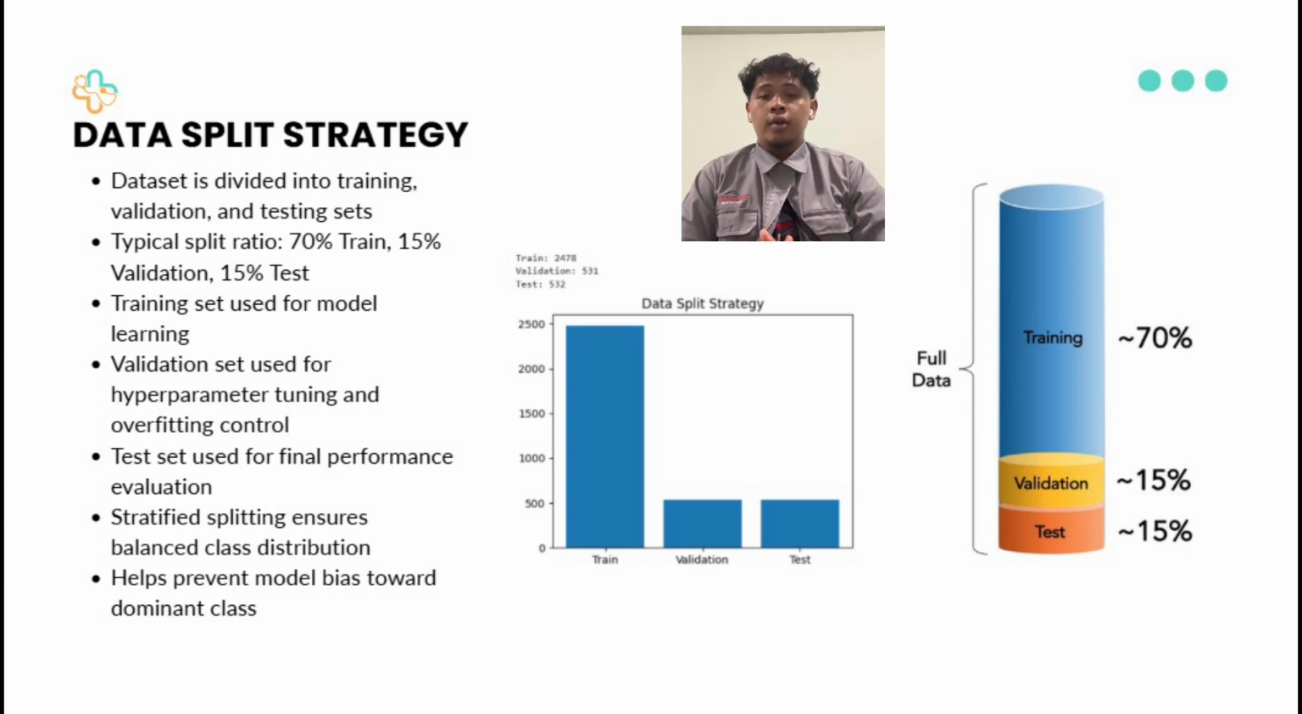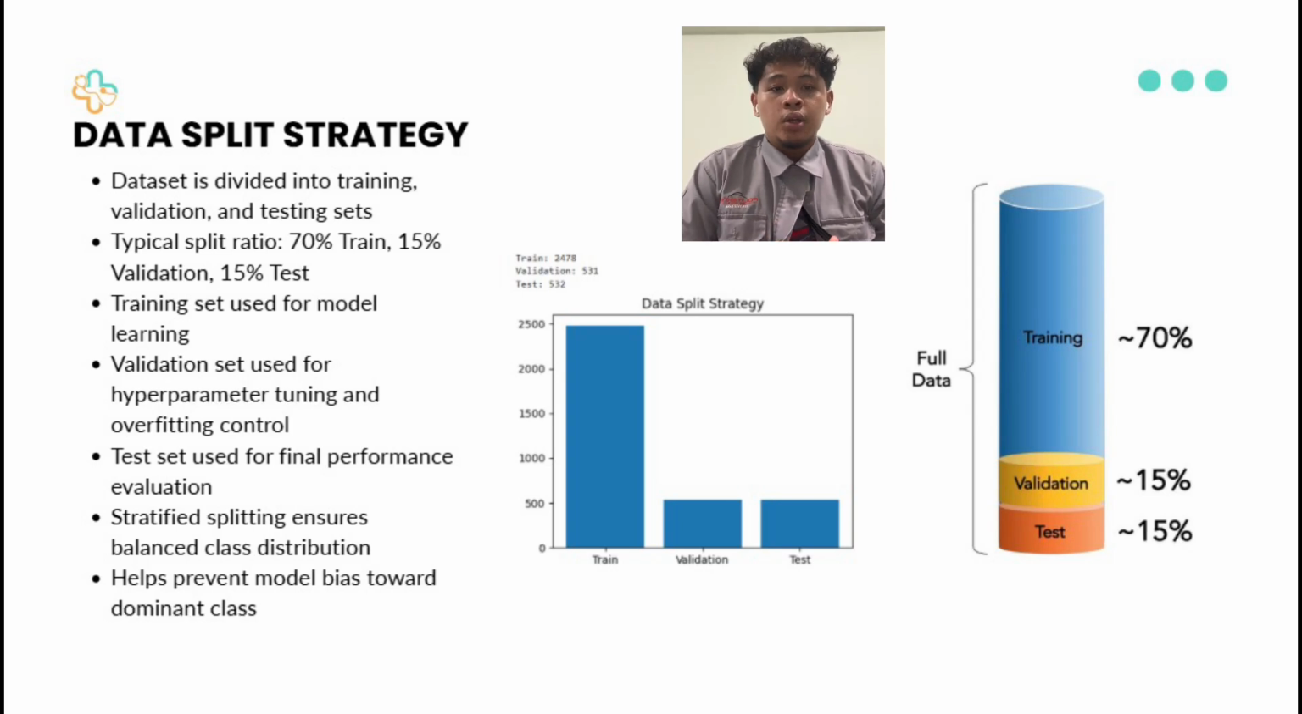For the data split strategy, the dataset is divided into three main parts, which are training, validation, and testing. The training set is used to train the model so it can learn patterns in the data. The validation set is used for hyperparameter tuning and to prevent overfitting during training. The testing set is used to evaluate the final performance of the model after training is complete.